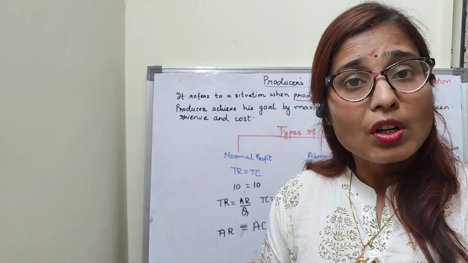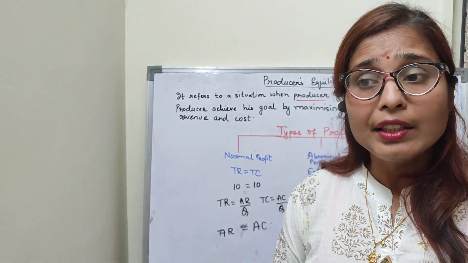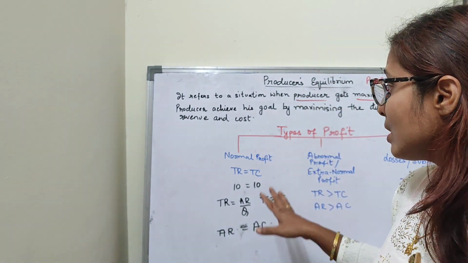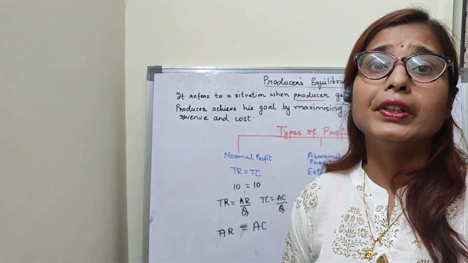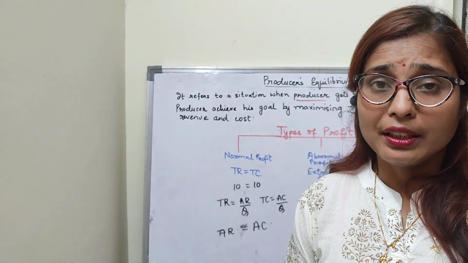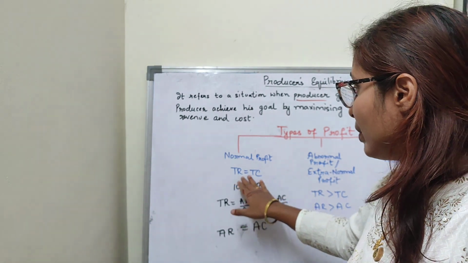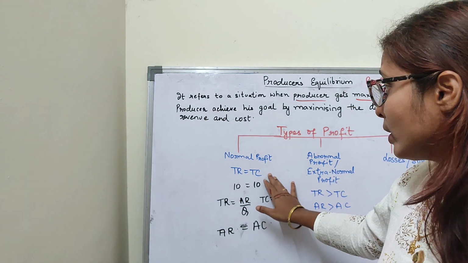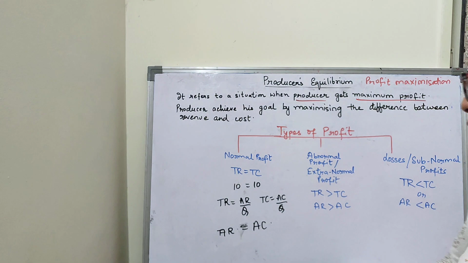If he does not get this minimum return, he will withdraw his capital from the business and use it for another use. So normal profit is a part of the total cost. It is the minimum return that a producer expects from his capital invested in the business. Now revenue is equal to cost, that means the difference between these two is zero. So whatever revenue I have generated must be equal to the cost which I have incurred. So this is the normal profit.